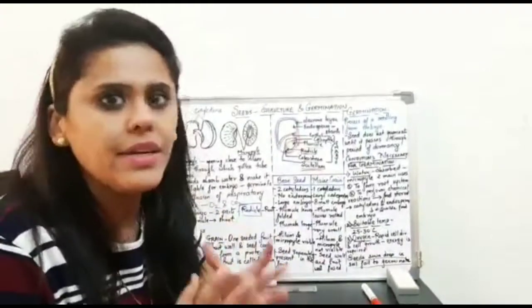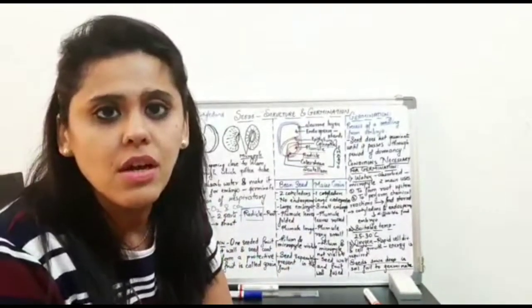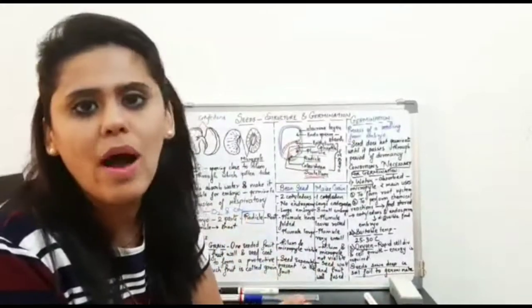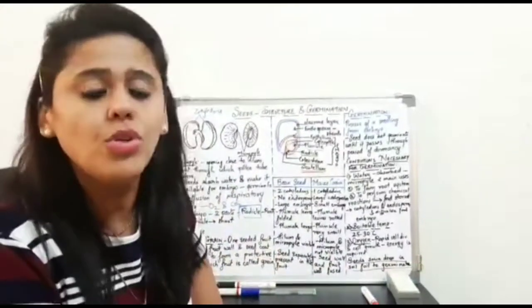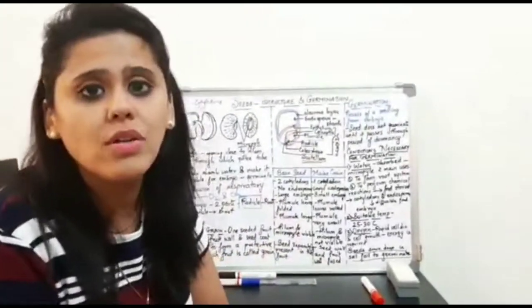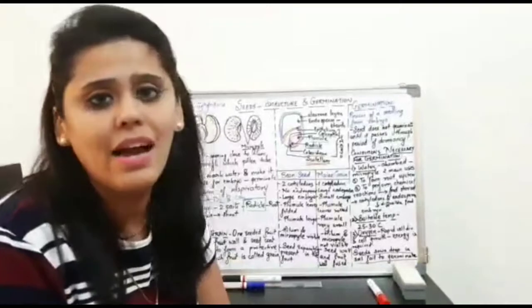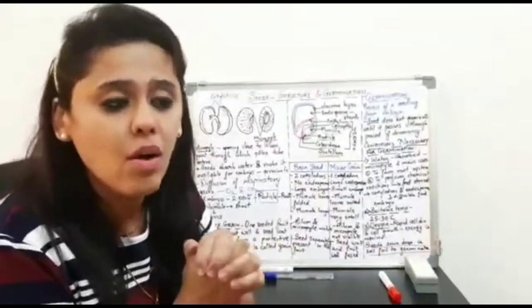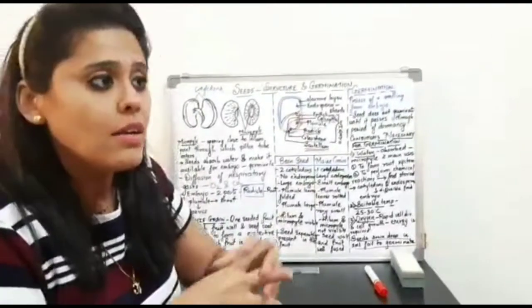Definitely, it's in great demand of energy. Great demand of energy means a high requirement of oxygen. So, no question that the oxygen requirement for a seed is very high.